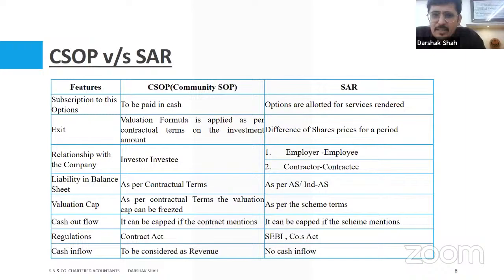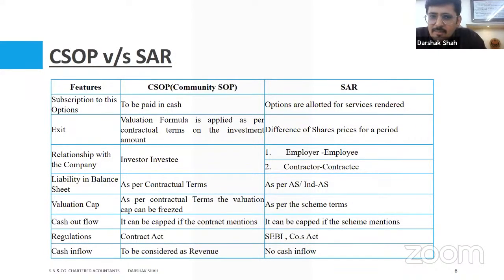And that is something they enjoy, and they get the benefit of that, for which they do the subscription. CSOPs is on the same parallel lines, where you are actually investing into a startup, right? And when you invest into a startup, the backend objective is that once the startup grows, it arrives at a value, and then you get the benefit of that value. So there's an appreciation which you want to enjoy, and with the same objective, you enter for CSOP.